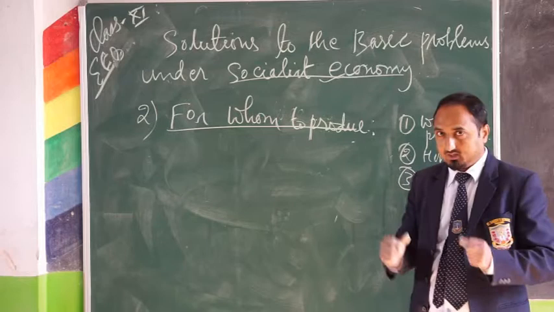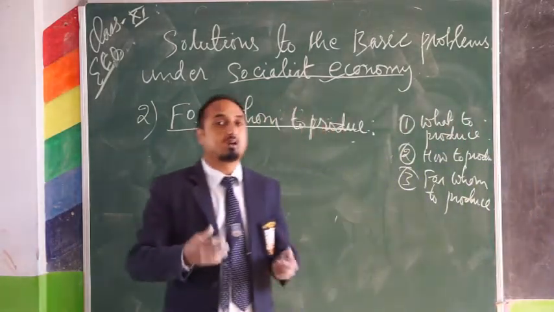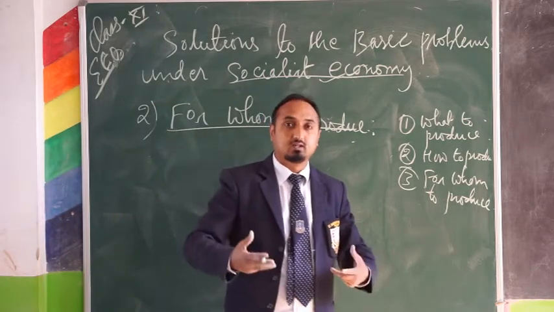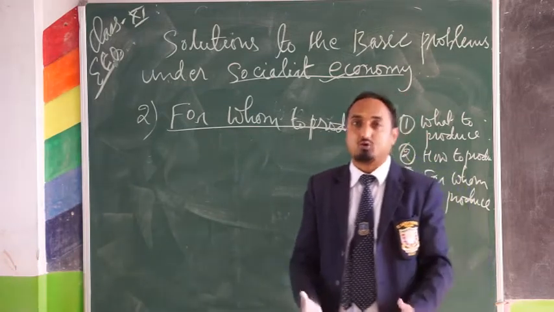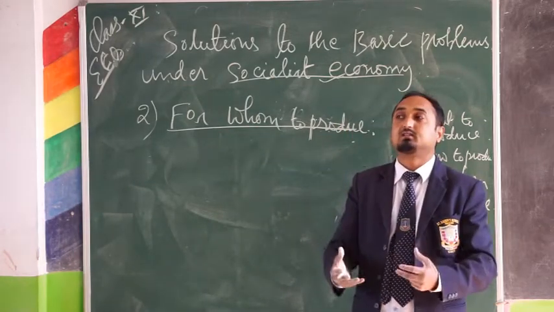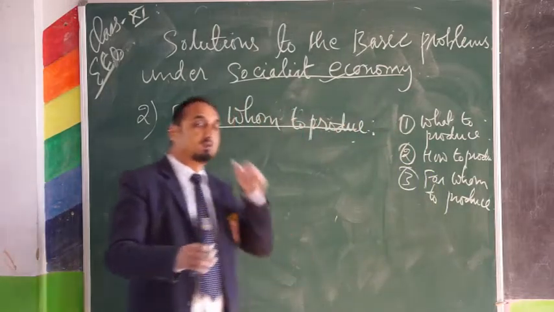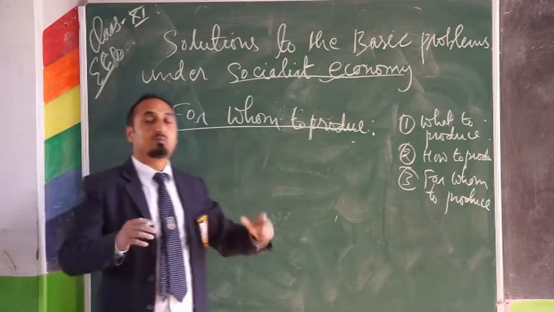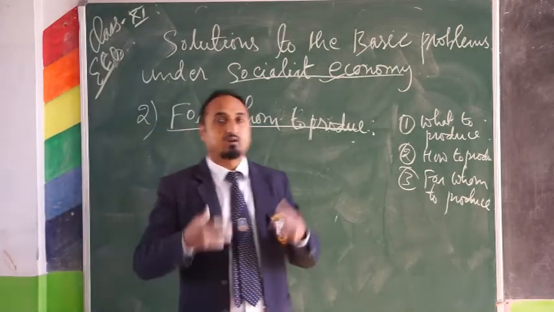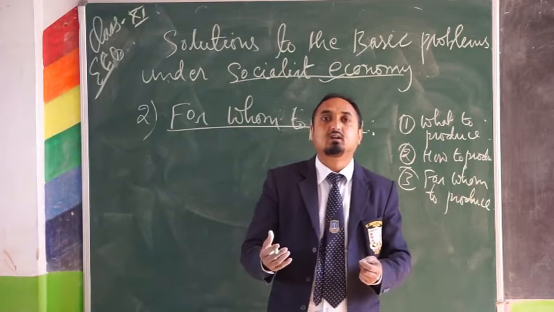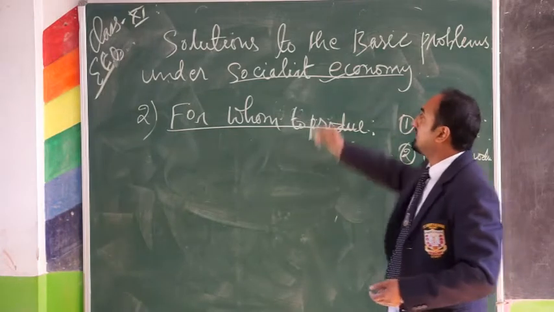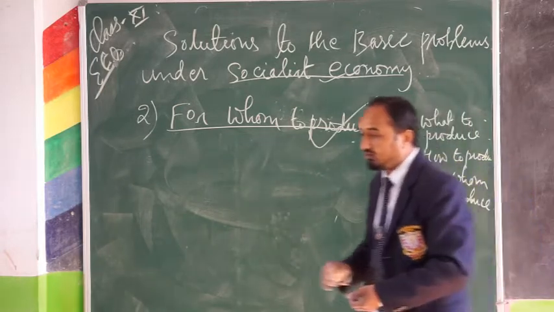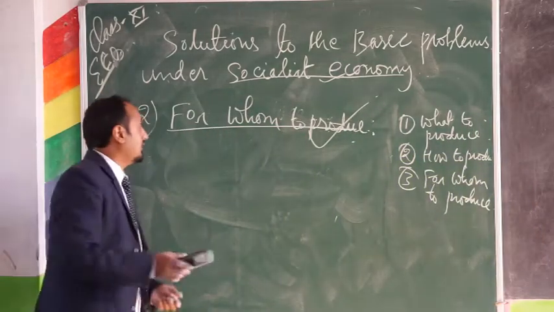And one more thing, whatever goods and services are produced in a socialist economy depend on national priorities. They will see what types of things are needed more and what is necessary for fulfilling the requirements of the national people. Accordingly, the socialist economy will produce those items which are very essential, which are necessities. So they will solve the problem of for whom to produce. Now, this topic is completed.